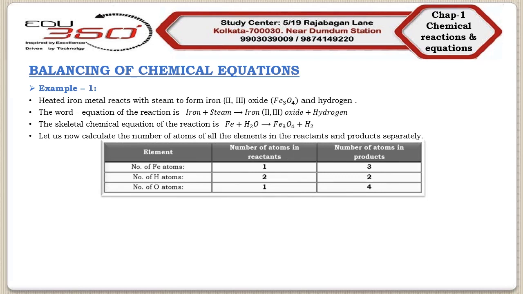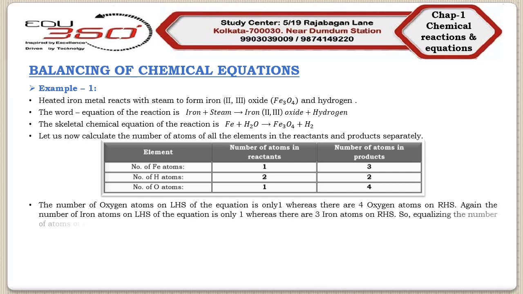If we follow this table, we will find that the number of hydrogen atoms is equal on both sides of the equation, but the number of oxygen atoms on the left hand side is only 1, whereas on the right hand side it is 4. Similarly, the number of iron atoms on the left side is 1, while on the right hand side it is 3. So we need to balance this inequality.